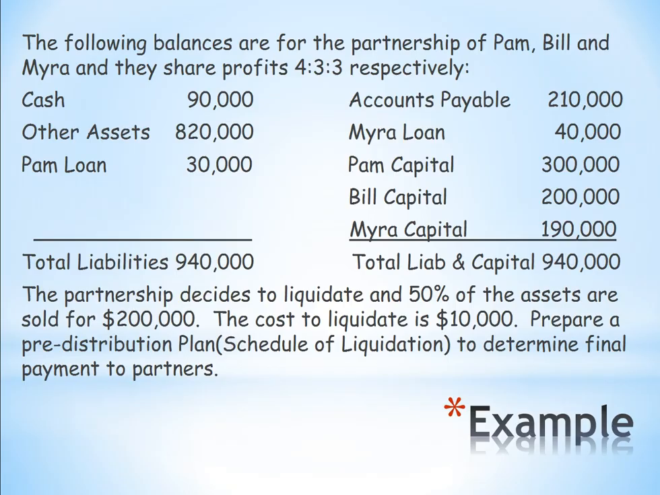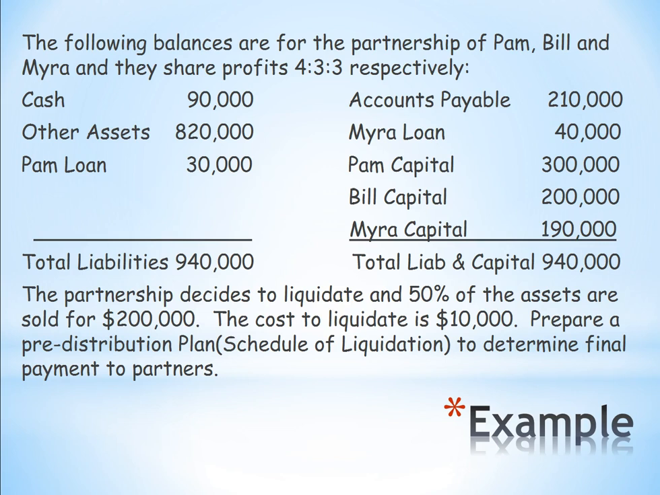Now here is our example. We have partners Pam, Bill, and Myra, and they share profits 40%, 30%, 30%. Here are the balances in the accounts. The partners decide to liquidate, and 50% of the assets are sold for $200,000. The cost to liquidate is $10,000. Prepare a pre-distribution schedule, also known as a schedule of liquidation, to determine the final payments to the partners.